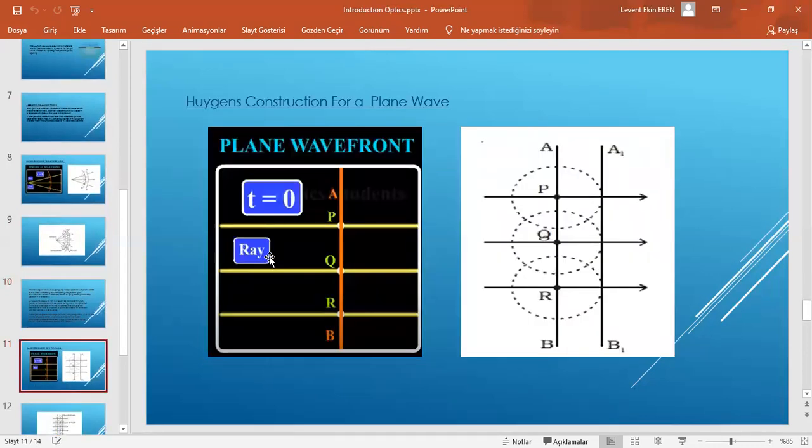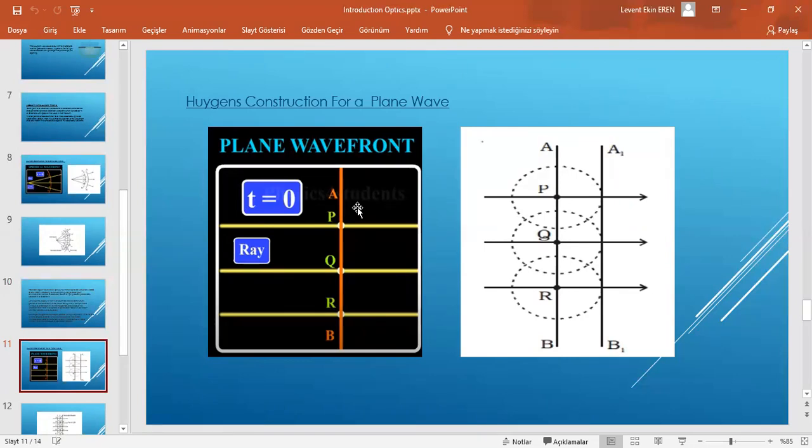Huygens' construction for a plane wave. Now, let us use Huygens' principle to find the location and shape of a plane wavefront at a later instant of time t. Let AB be a plane wavefront at time equal to 0. You can see. According to Huygens' principle, each point of AB acts as a source of secondary wavelets. The radius of these spheres will be vt after t seconds.